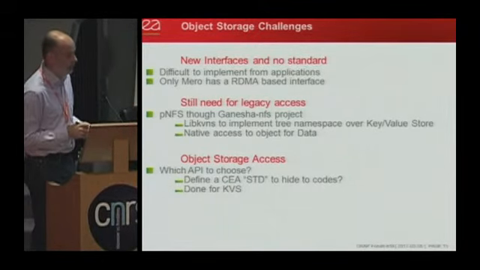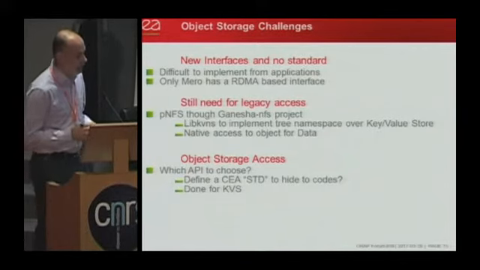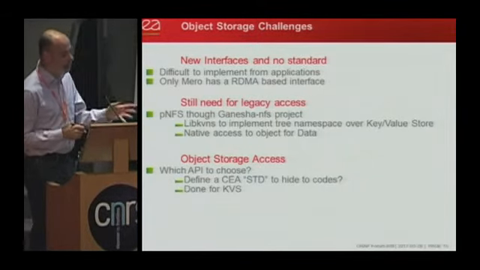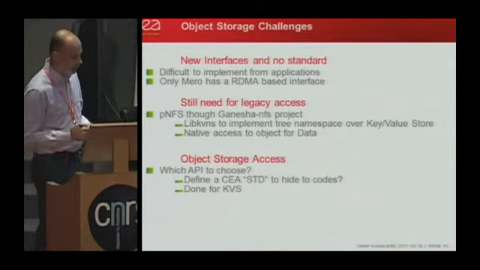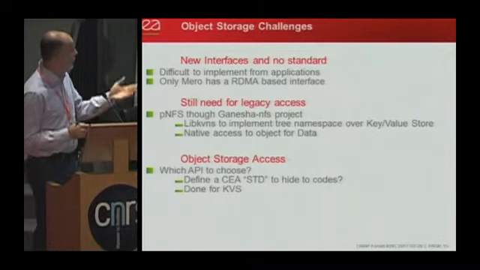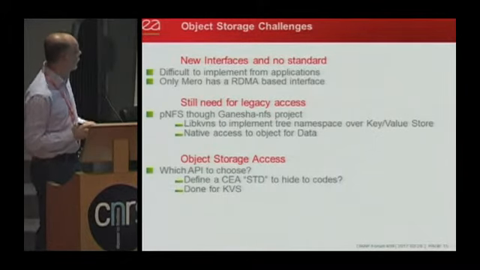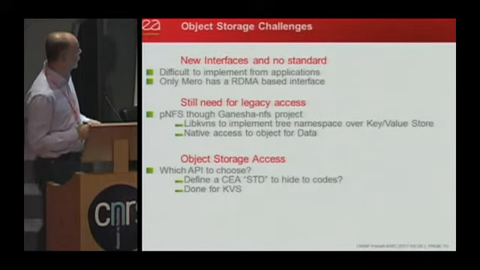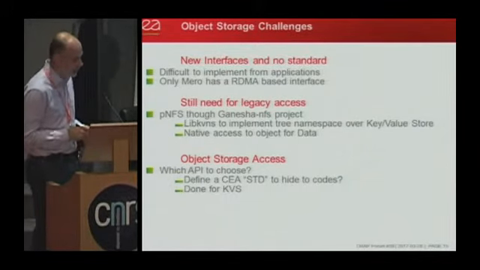So it's an open source project also that can help us in implementing Ganesha over an object store, a kv namespace implemented in object store, which is done in the Sage project. And also we have a native access from object for the data.